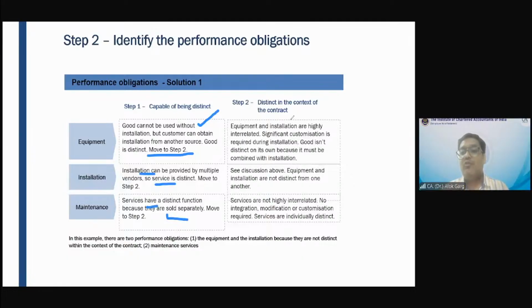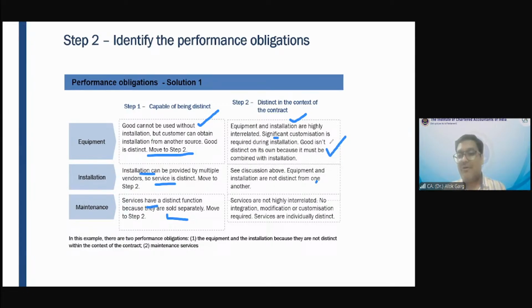So equipment and installation are highly interrelated. In the question it is written, this installation service requires a high degree of integration because it requires combining multiple pieces of equipment, right? And hence significant customization is required during installation. The good is not distinct on its own because it must combine with installation.